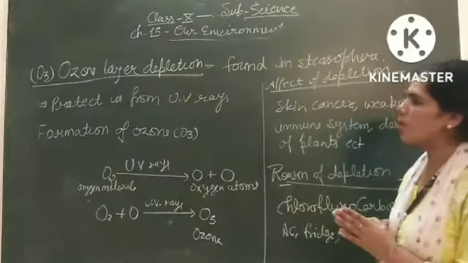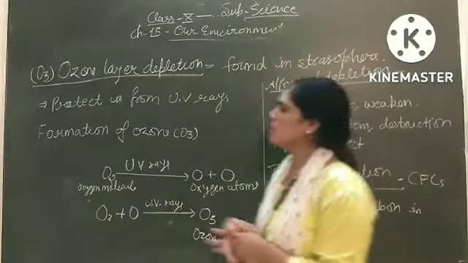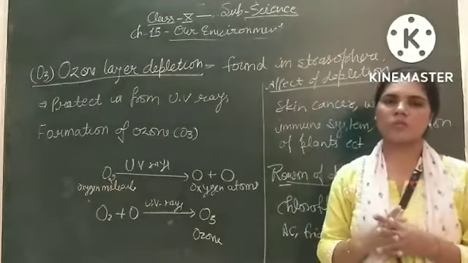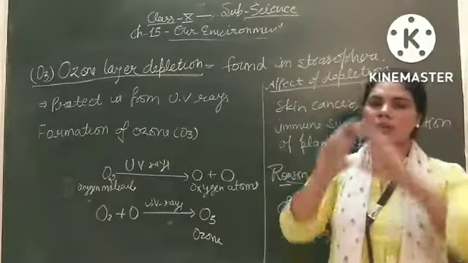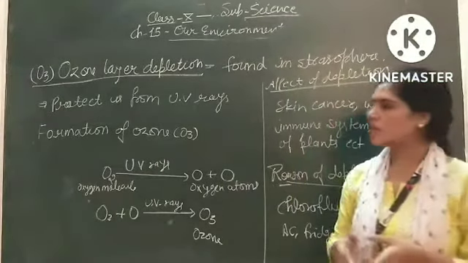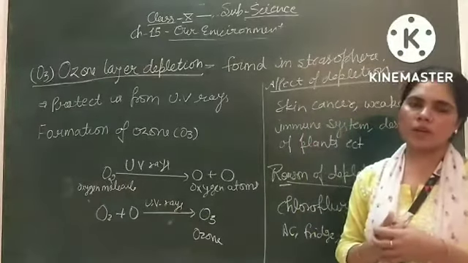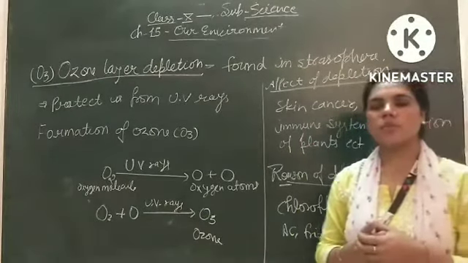First environmental problem is ozone layer depletion. The formula of ozone is O3. This gas is found in a layer of the atmosphere, that is the stratosphere. The ozone layer acts as a blanket on the earth, and this layer protects us from UV rays by the absorption of ultraviolet radiation which comes from the sun.